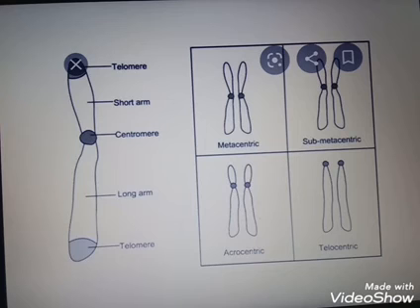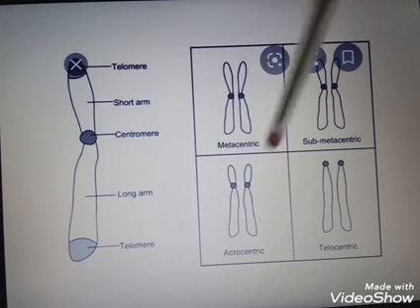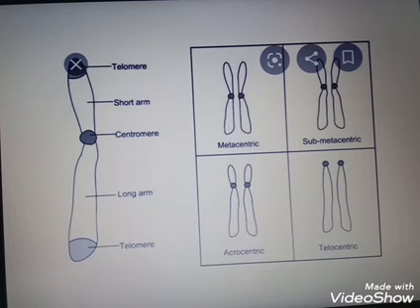the chromosomes are classified into metacentric, submetacentric, acrocentric and telocentric. Okay, in metacentric, the lengths of the two arms are equal. So in metacentric, we can't say short arm and long arm, because the two arms are equal. And in submetacentric, the position of the centromere is just above the center. So here a long arm and a short arm will be there. That is submetacentric. Next one is acrocentric.